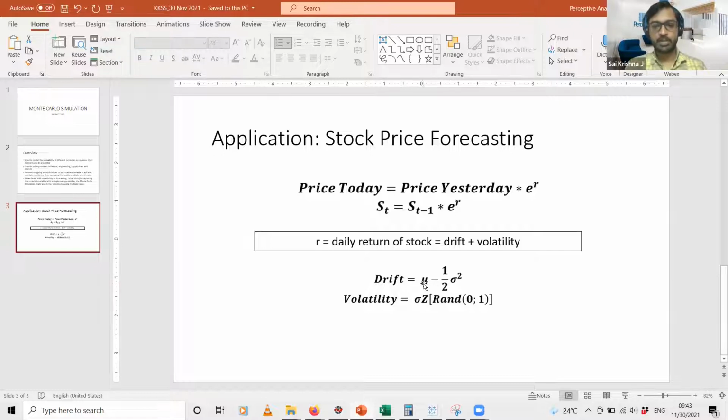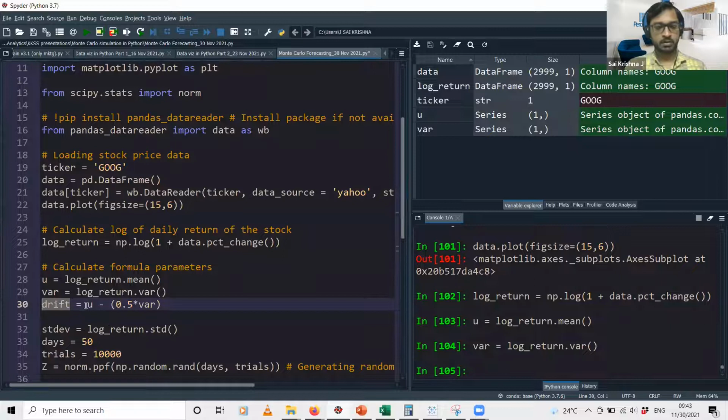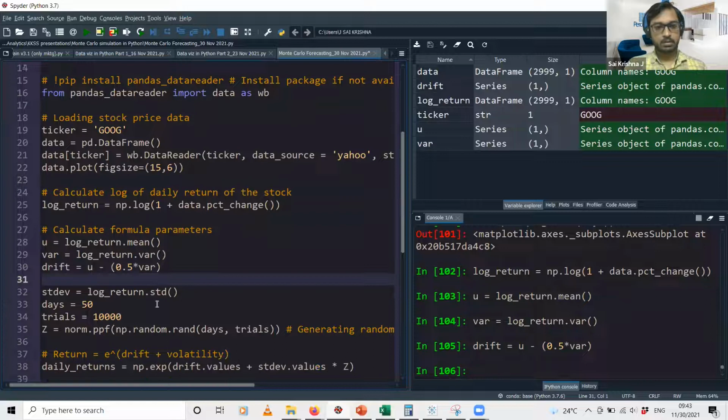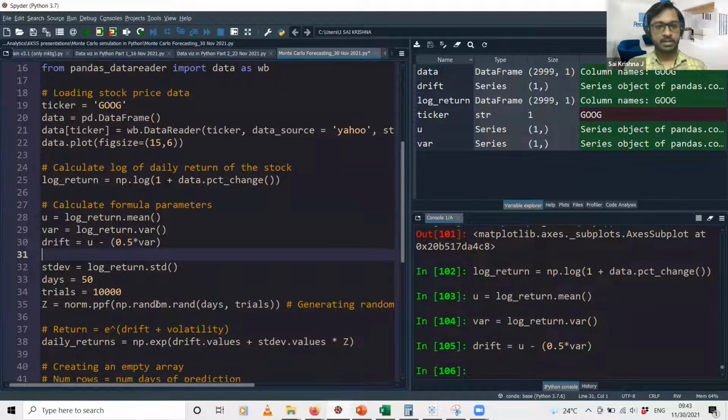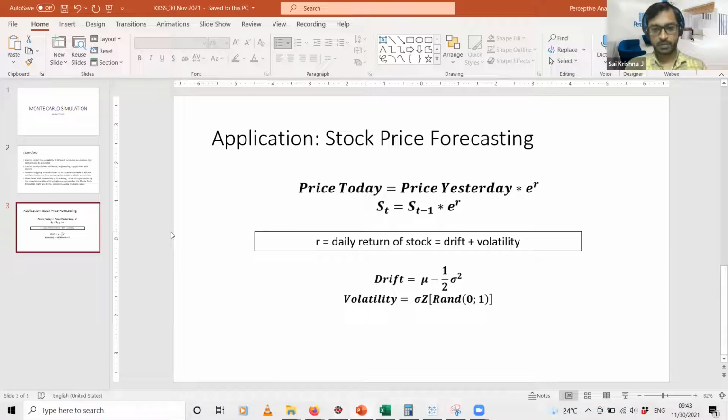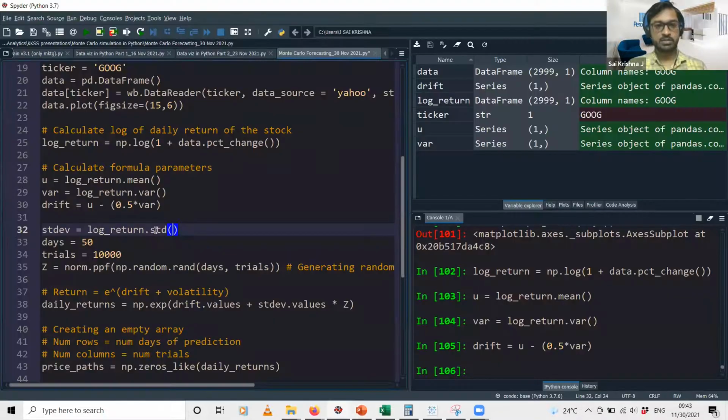That is mean minus half into variance. So that is what I have specified over here. Mean u minus half, which is 0.5, into variance. And then I calculate the standard deviation in order to use the next formula that we have. So here to calculate the volatility we need the standard deviation. So for that I will be using this function std.